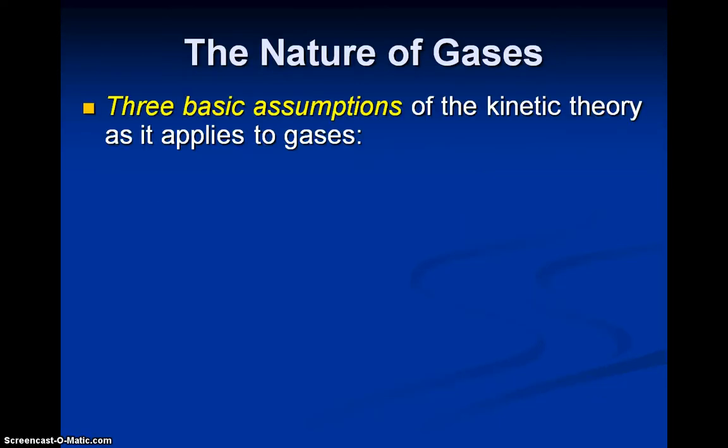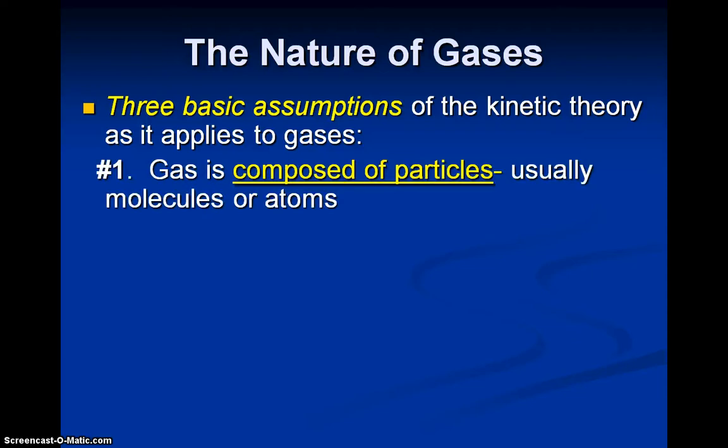So we're going to talk about kinetic theory in terms of gases, and there are three assumptions that are made, and I will relate that as we talk in later videos about pressure and as we move into talking about gas laws. So just note that there are three different assumptions when we talk about kinetic theory. Number one is that a gas is composed of particles, usually molecules or atoms.